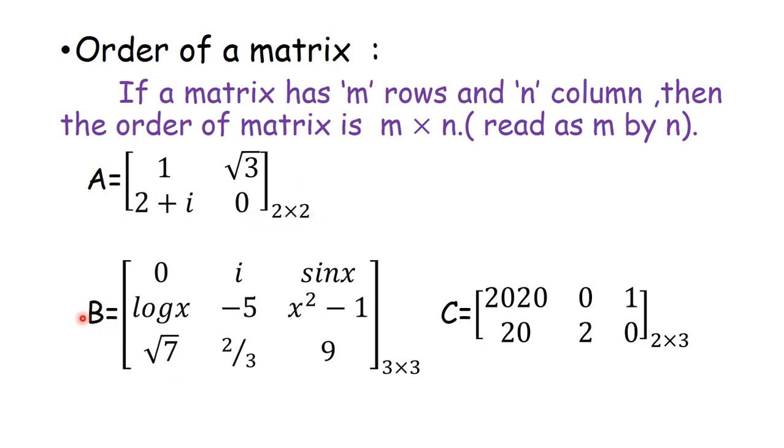The order of matrix B is three rows, three columns, means 3 by 3. Order of matrix B is 3 by 3. Similarly, the order of matrix C is 2 by 3. Two rows and three columns are there.